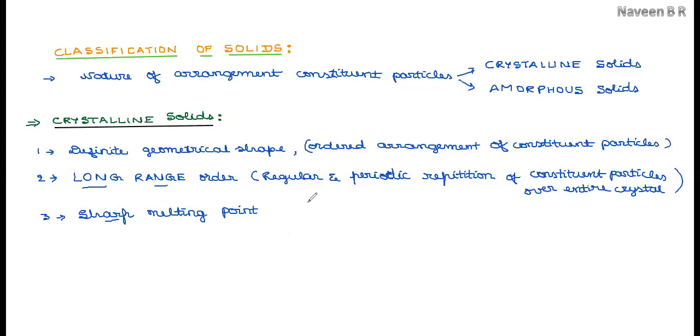Whereas if you see the amorphous solid, it does not have a sharp melting point. It is going to melt over a given range of temperature. So in the two specified temperatures, the solid is going to melt. That is the case of amorphous, whereas crystalline solids exhibit a sharp melting point. And there is a very important property to differentiate crystalline from amorphous: all the crystalline solids are said to be anisotropic in nature.